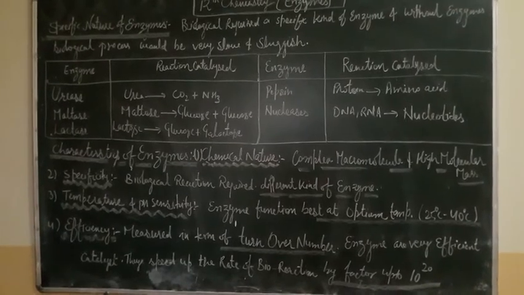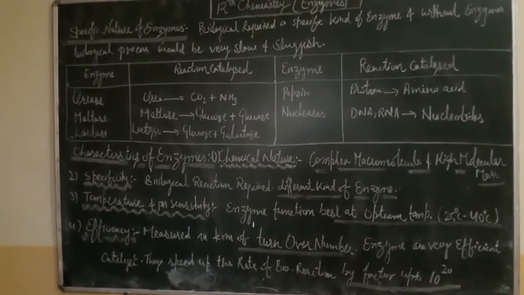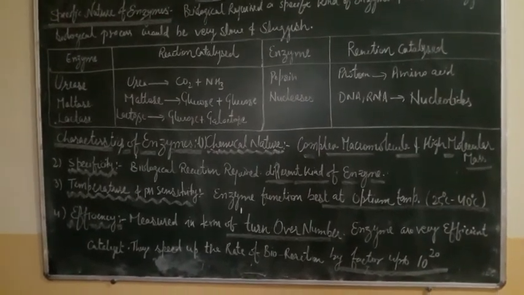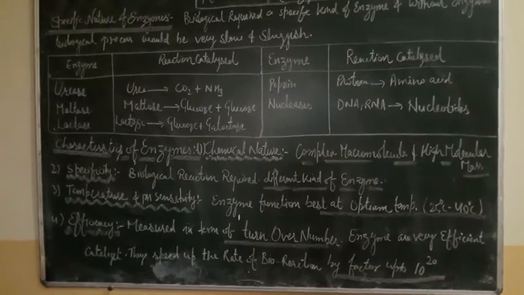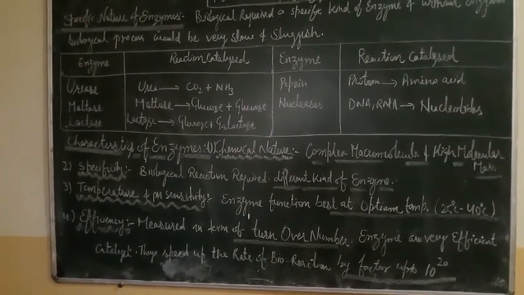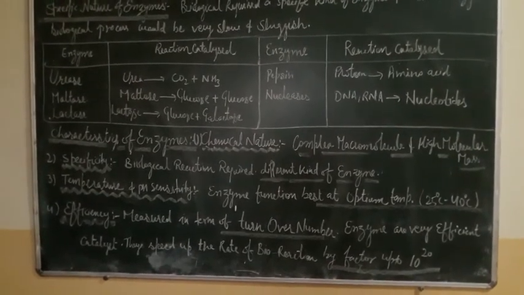Third is temperature and pH sensitivity. Here, the characteristic of enzymes with respect to temperature: an enzyme functions best at the optimum temperature, and the optimum temperature range is between 25 to 40 degrees Celsius.